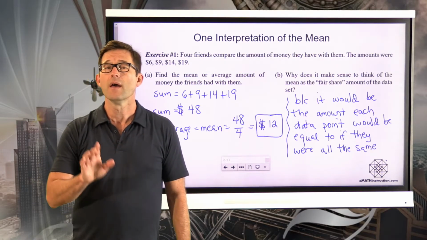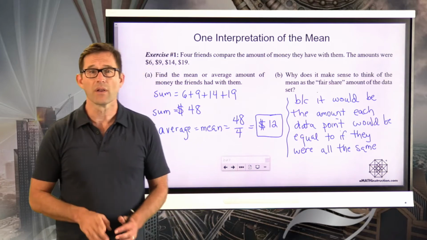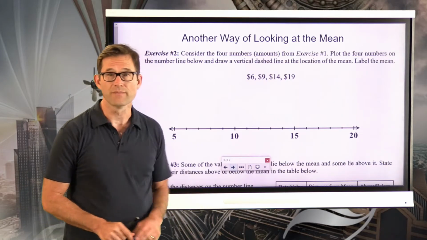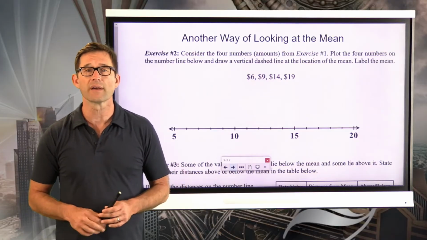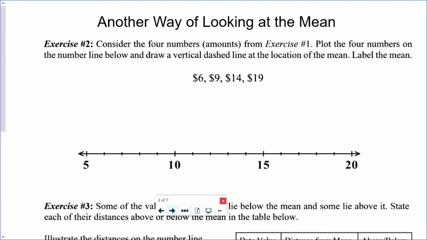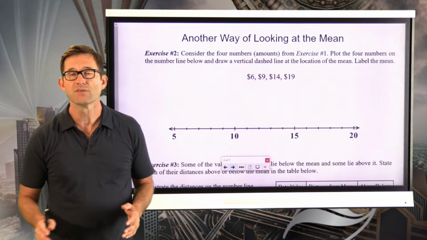Okay? In today's lesson, we want to look at a slightly different interpretation. So another way of looking at the mean. Let's take a look at exercise number 2. Consider the 4 numbers or amounts from exercise number 1. Plot the 4 numbers on the number line below and draw a vertical dashed line at the location of the mean. Label the mean. All right, so let's do this together.